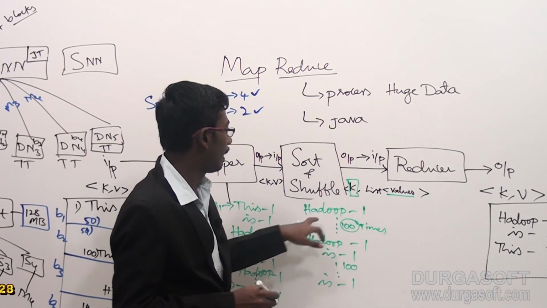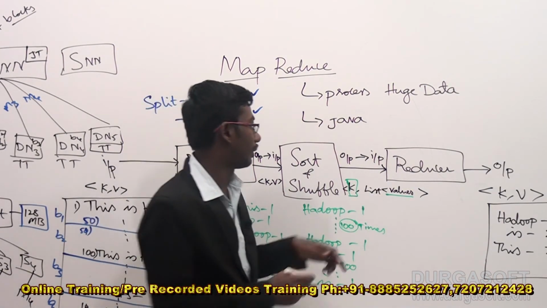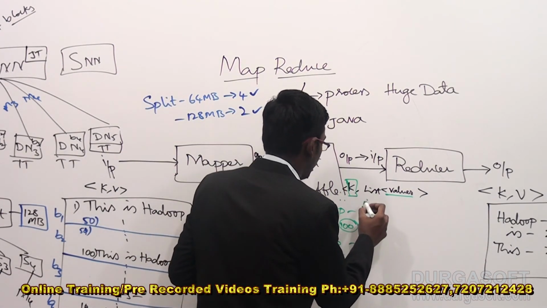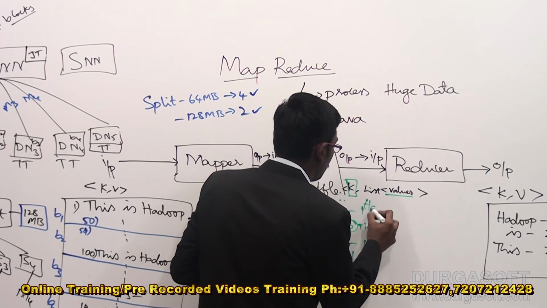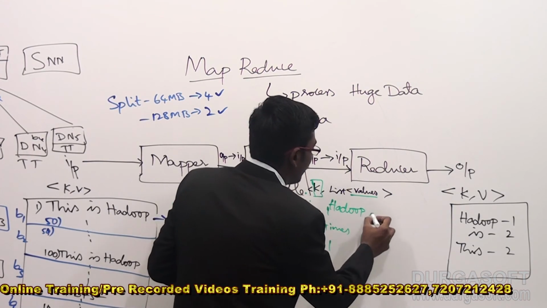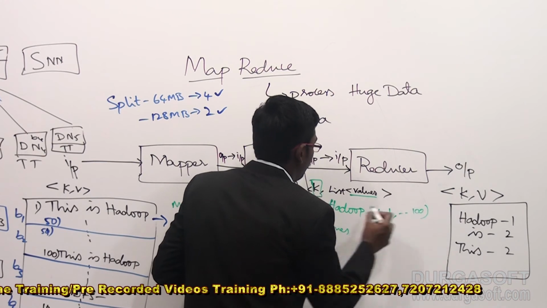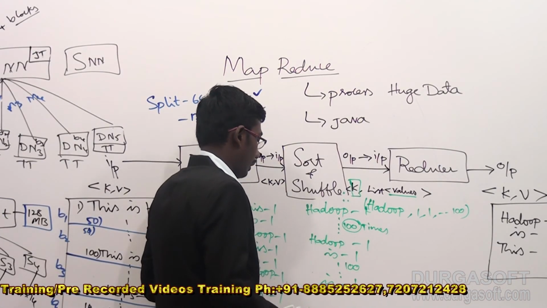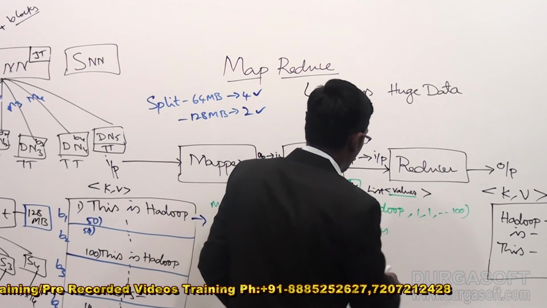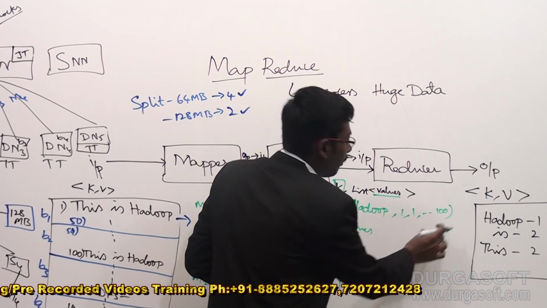Here the key is Hadoop, and the list of values is 100 ones. The output will look like this: key is Hadoop, and the values are 1, 1, like this. We have 100 ones.